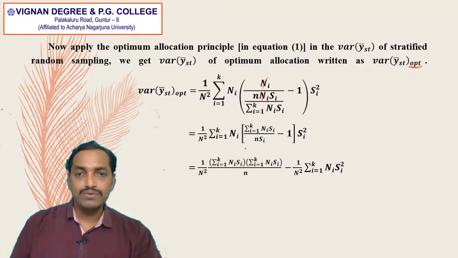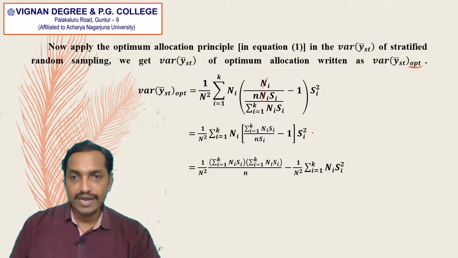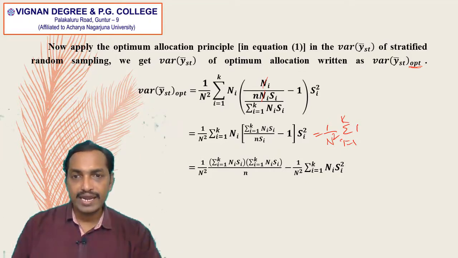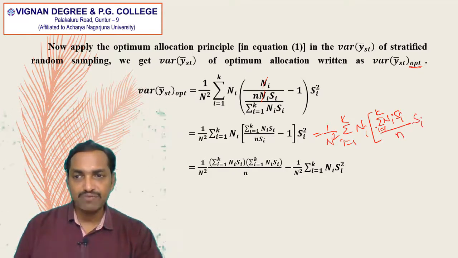That is equal to, when we multiply with the capital Si square here, we will get 1 by n square into summation i is equal to 1 to k Ni into summation i is equal to 1 to k capital Ni into Si divided by n into capital Si, one Si will get cancelled, minus Si square.